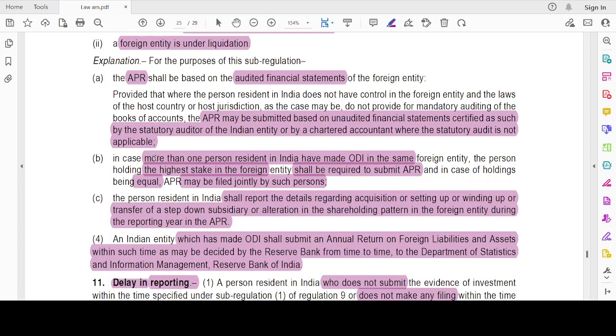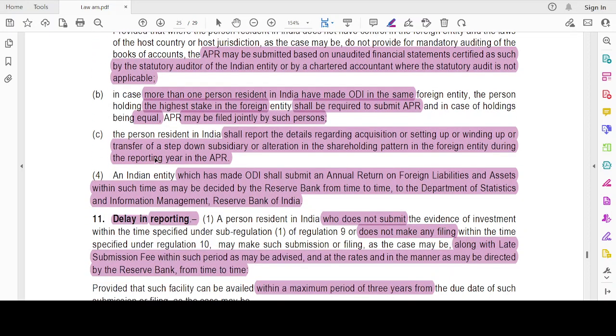So the person holding 60% should submit this APR. But if everybody is holding 30% and 10% is held by millions of people, if everybody is holding an equal percentage, then it has to be submitted jointly.